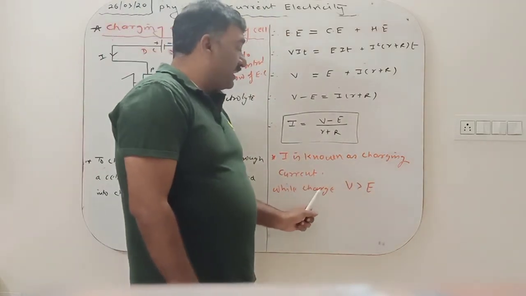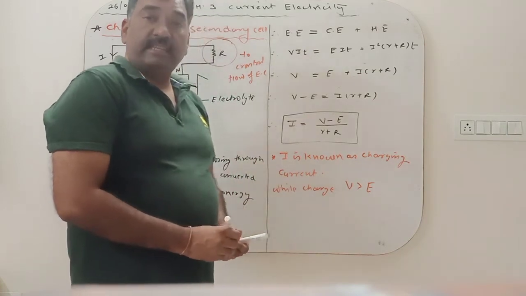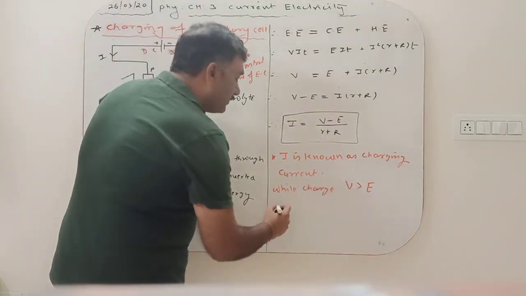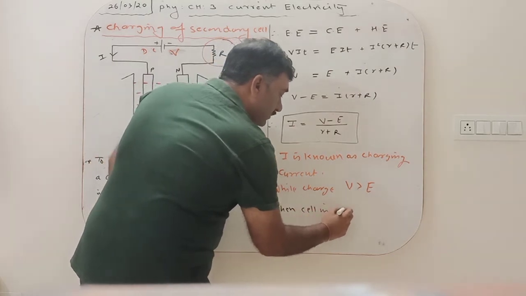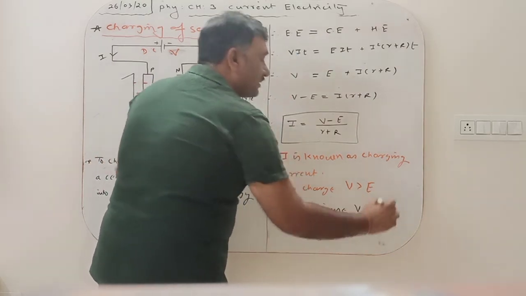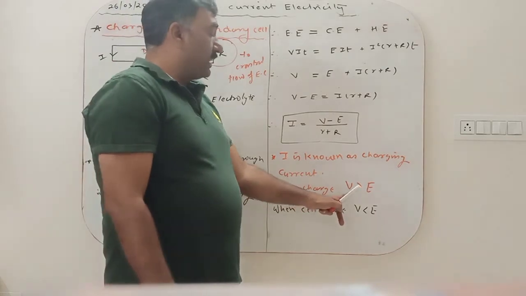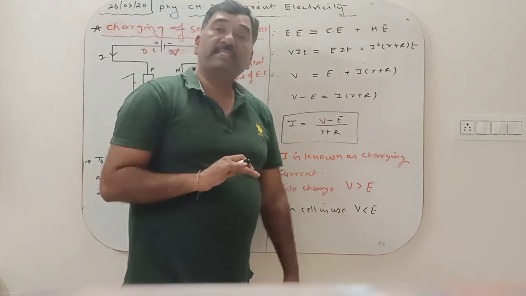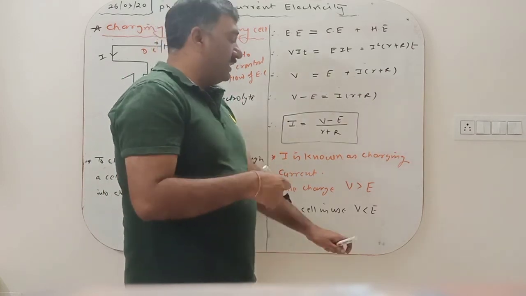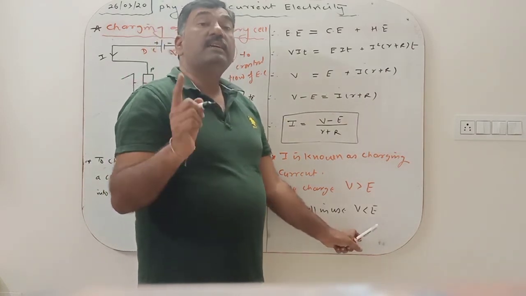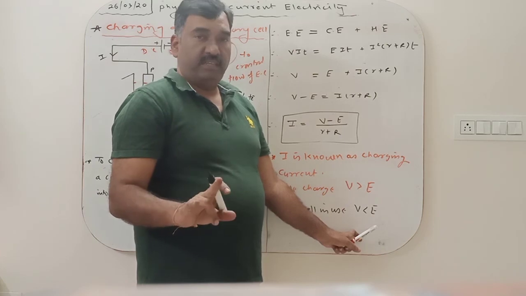When you charge the cell, terminal voltage is greater than EMF. When the cell is in use, the terminal voltage is less than EMF. So you can't say that the terminal voltage is always less than EMF. No. When you charge the cell, terminal voltage is greater than EMF, and when the cell is in use, in discharging condition, terminal voltage is less than EMF.